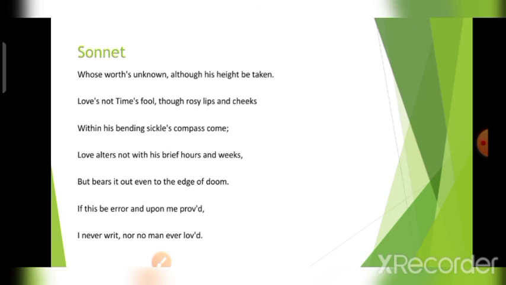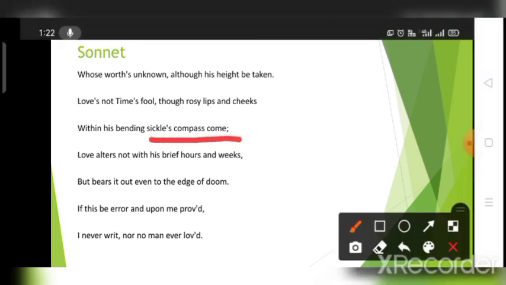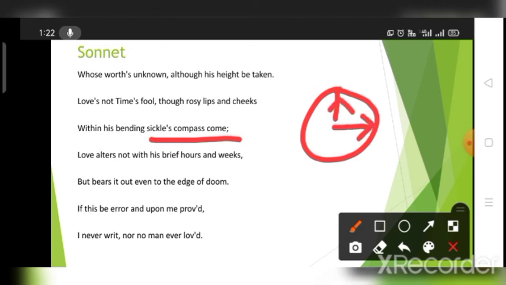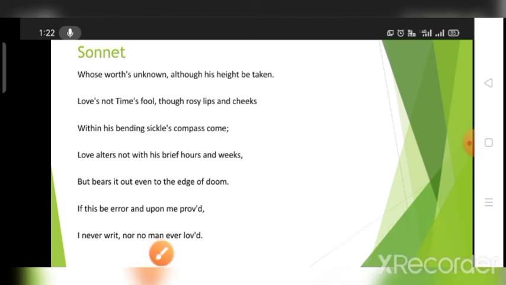See, he has provided us an image of the passage of time in a clock. See how he has done this. The time is passing. So love, within this passage of time, hours and weeks, even years and decades, love will continue to play its force. Love cannot be altered with brief hours, with the passage of time. But bears it out even to the edge of doom.